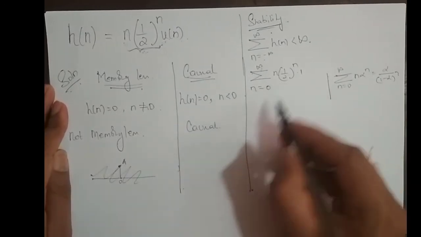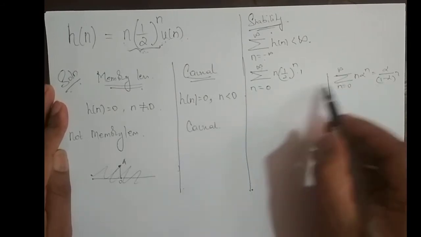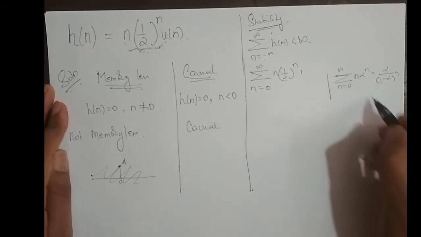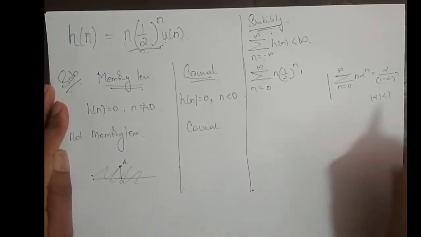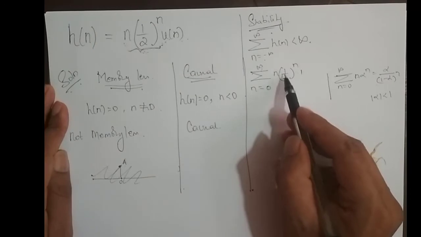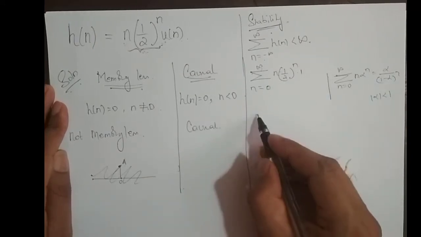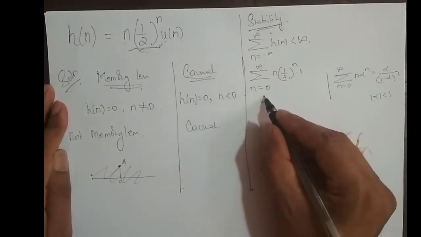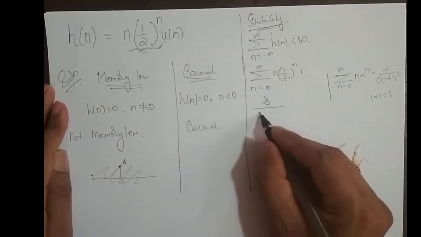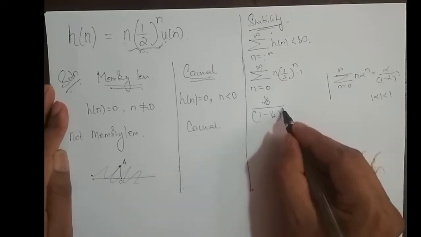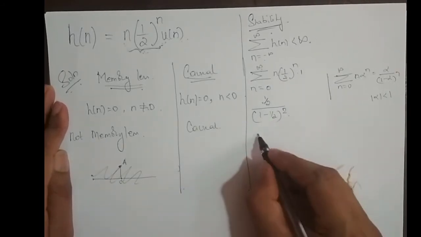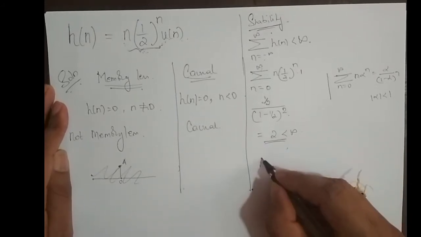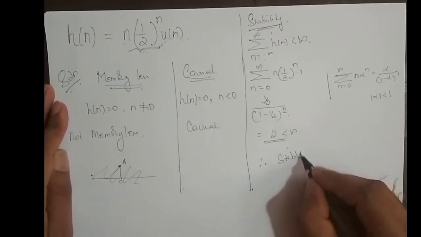If I apply this standard result here, what do I get? I can apply this standard result only if the magnitude of alpha is less than 1. Since the magnitude of alpha is 1/2, I can apply this standard result. So I get alpha divided by (1 minus alpha) whole square. What is the value of alpha? It is 1/2 divided by (1 minus 1/2) whole square. This evaluates to 2, which is less than infinity, therefore the system is stable.